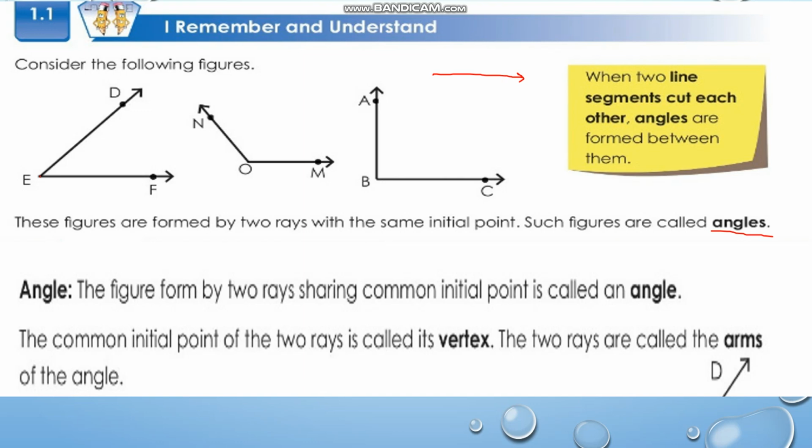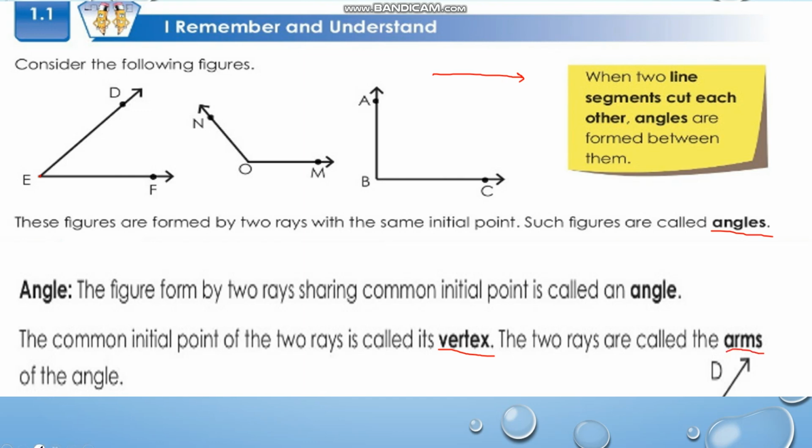Study it again. The figure formed by two rays sharing a common initial point is called an angle. The common initial point of the two rays is called its vertex. This common point is called the vertex of the angle. And these two rays are called the arms of the angle.